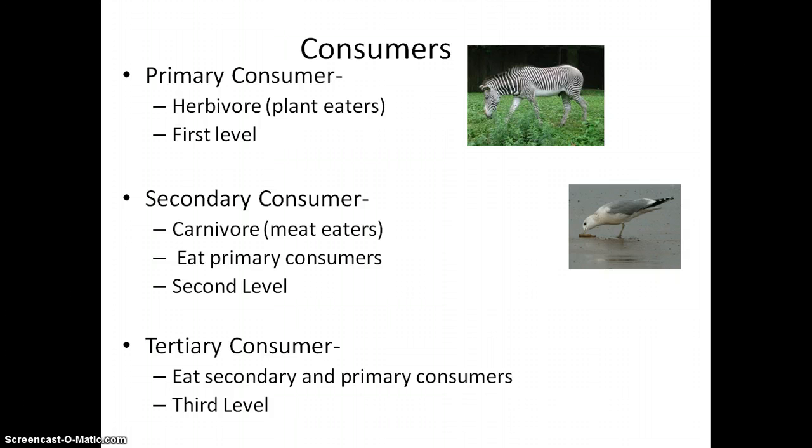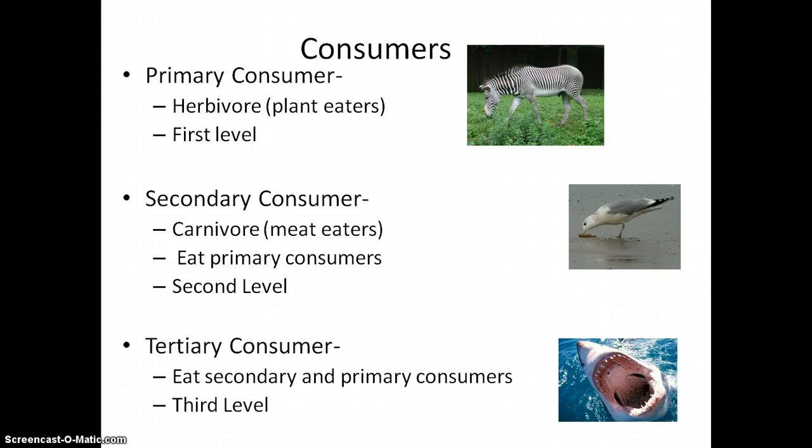The third level of consumer is a tertiary consumer, and these consumers are at the top of the food chain. They eat secondary and primary consumers. Examples could be a shark. An eagle is also an example.